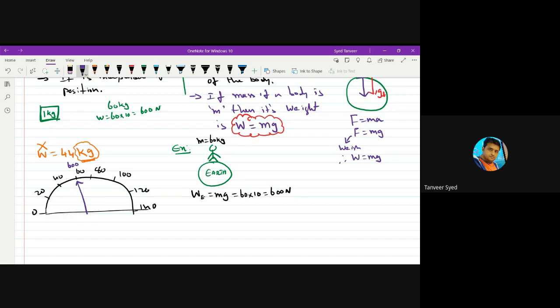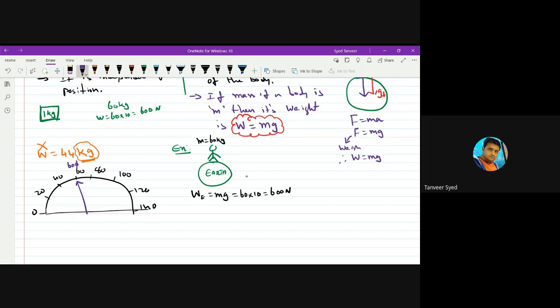That's why this weight, which is measured in Newton, is converted into mass. How? Dividing by g, dividing by 10. So this 600 becomes 60, because g is 10.